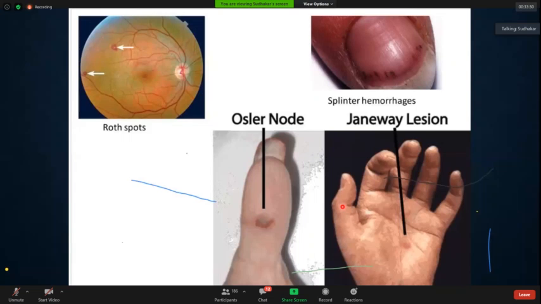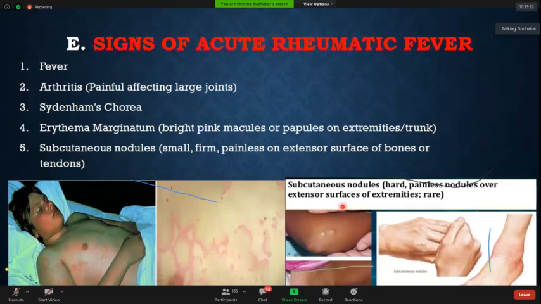Now next is signs of acute rheumatic fever. Why this slide is important is that in all cases of rheumatic heart disease, do not assume that a patient who is 40 or 50 plus cannot have rheumatic fever.